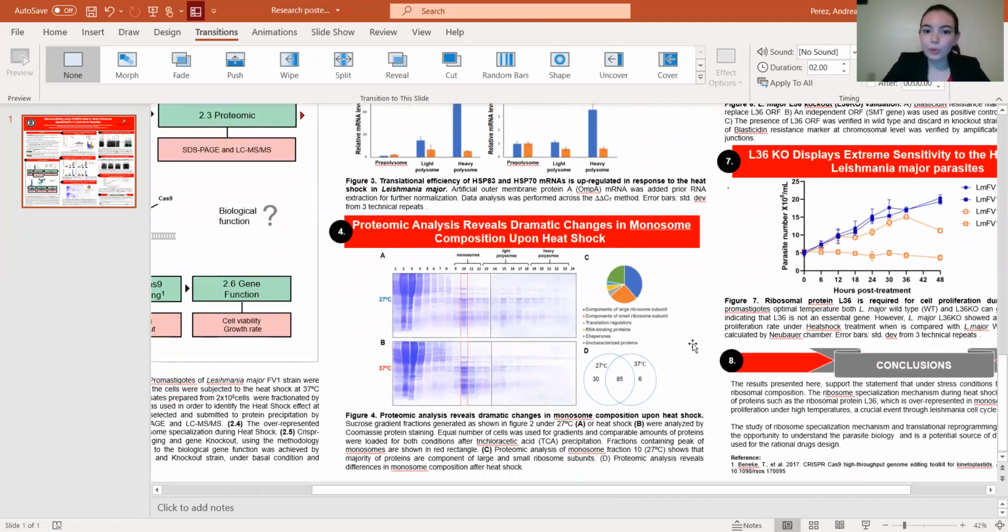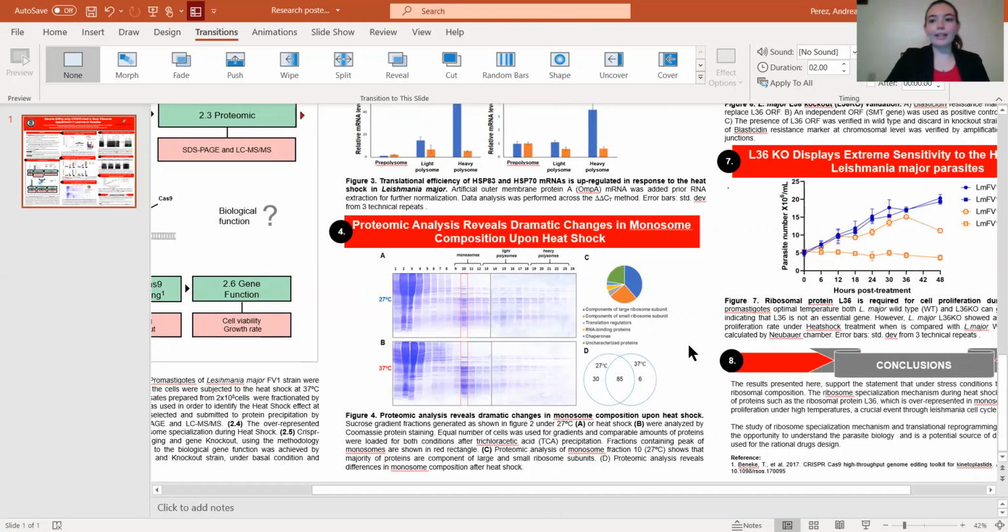Also, we did a proteomic analysis that revealed the dramatic change in monosome composition during heat shock. So this just confirms our data. Here, the blue lines represent the amount of ribosomes present at this point, and at this specific location is the monosomes. So you can see how at 27 degrees, the lines are lighter, and at 37, they're really heavy, which just confirms that monosomes are heavily involved during the heat shock response. So we are led to believe that they are really necessary for the survival of the parasite.